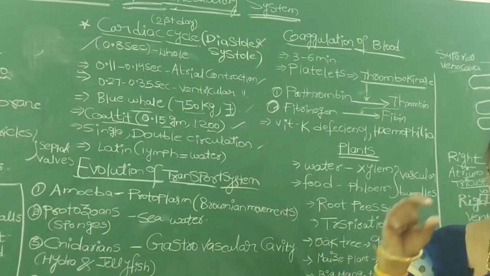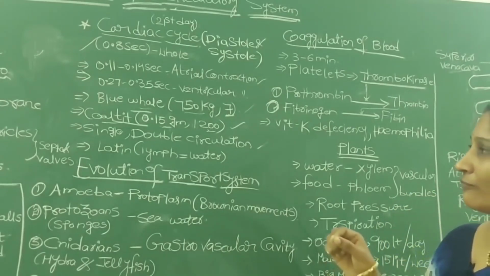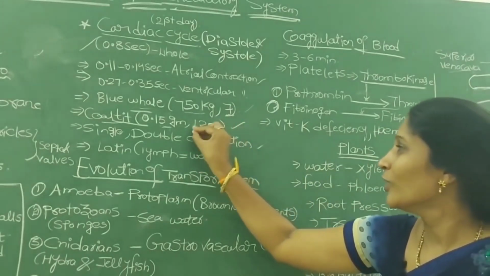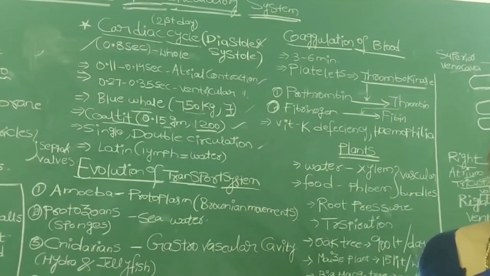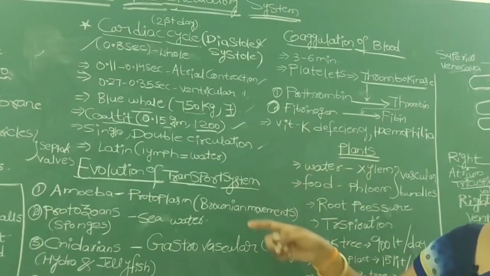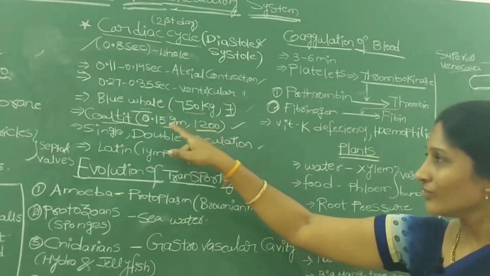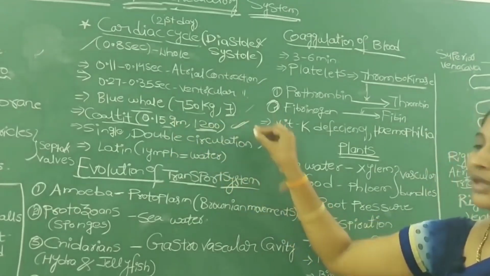Just imagine how small that is, 0.15 grams. Even with that little heart weight, it produces 1200 beats per minute. Blue whale produces only 7 beats per minute, but even with this much lighter heart, the coal tit produces 1200 heartbeats.